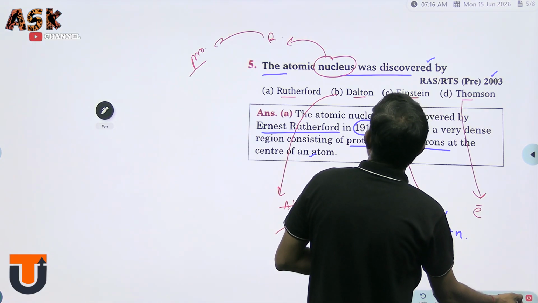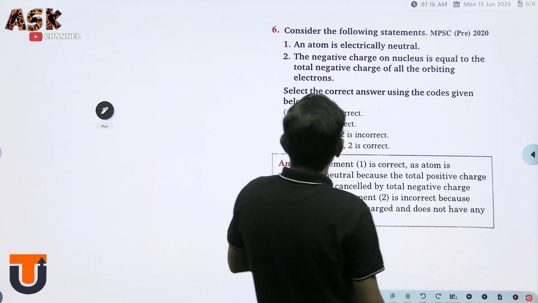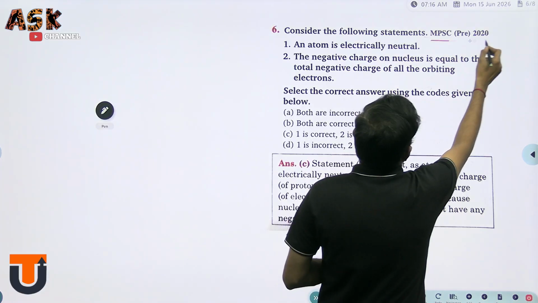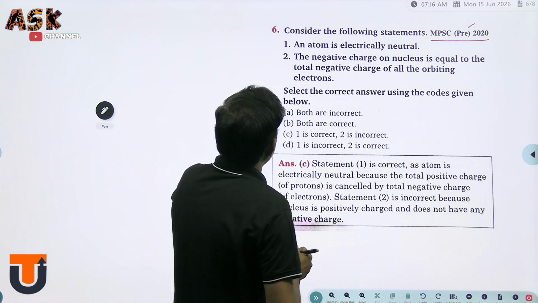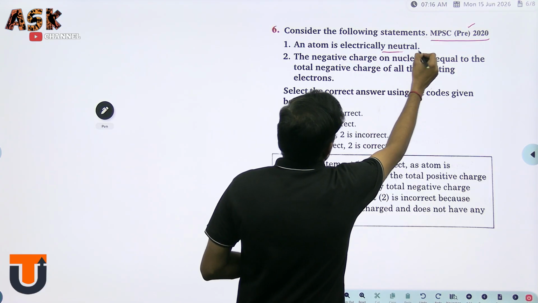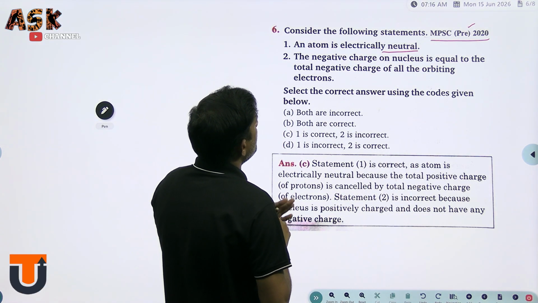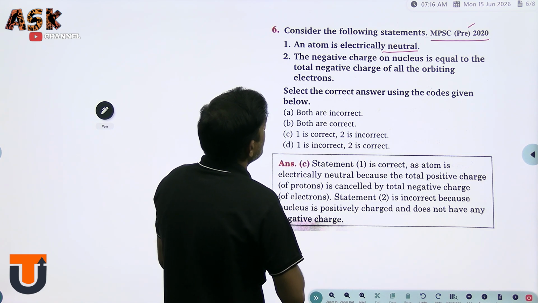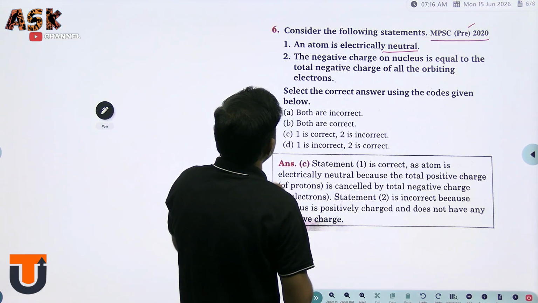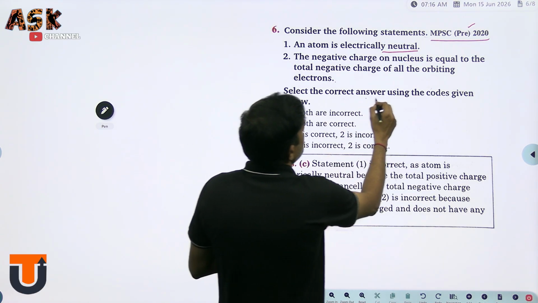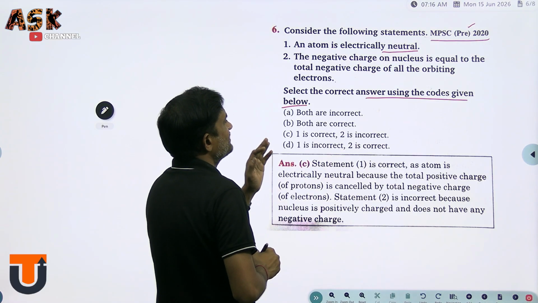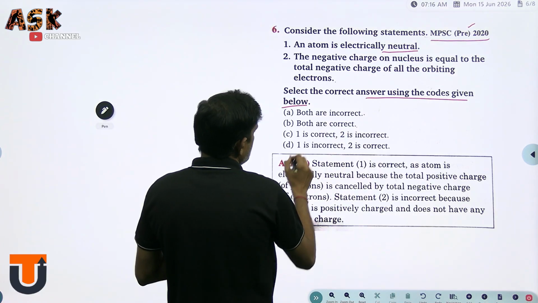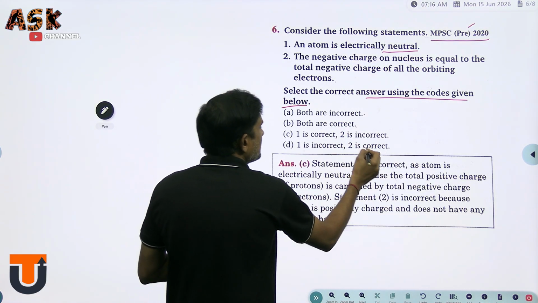Yes, let's come to the next question. What is that next question? Consider the following statements. It belongs to the MPSC Preliminary 2020. One, an atom is electrically neutral. Two, the negative charge on the nucleus is equal to the total negative charge of all the orbiting electrons. Two statements are given. Select the correct answer using the codes given below. Both are incorrect, both are correct, one is correct and two is incorrect, one is incorrect and two is correct.